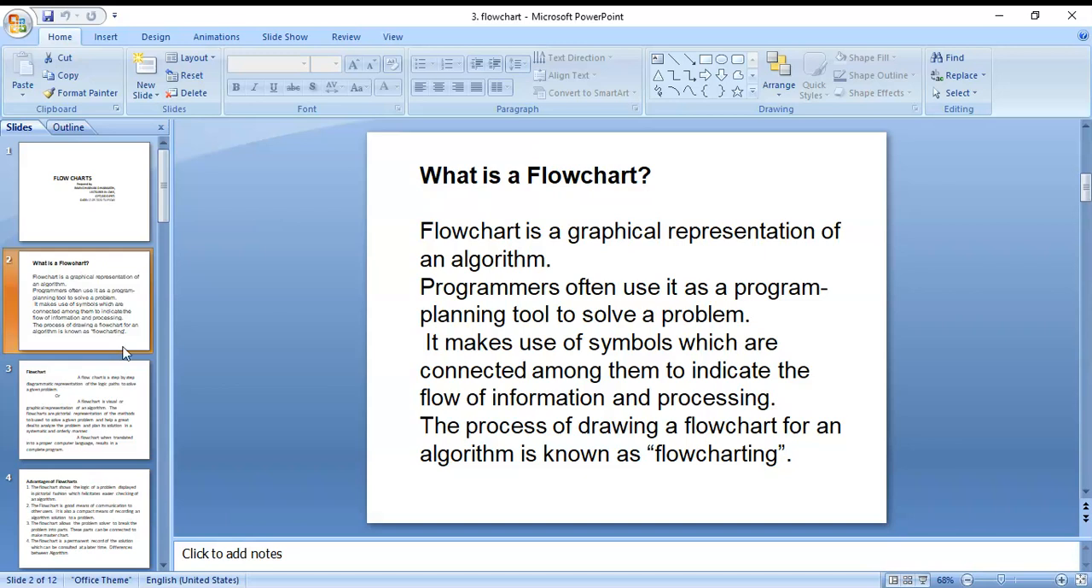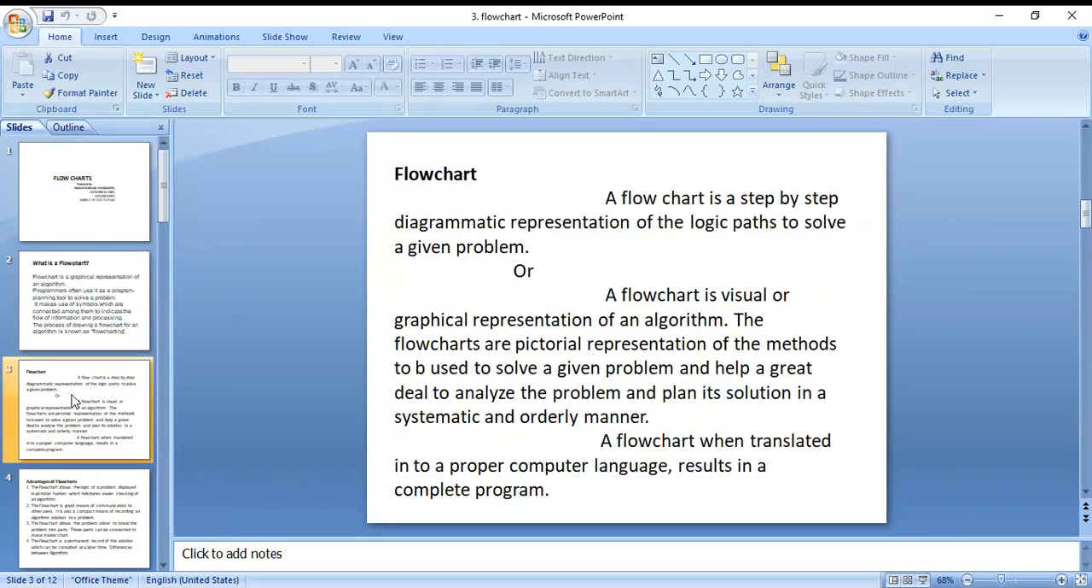Next, here you can see, a flowchart is a graphical representation of an algorithm. Programmers often use it as a program planning tool to solve a problem. What are we using a flowchart for? A programmer can plan to solve a problem; that is the purpose we are using a flowchart. Here you can see the flowchart definition. A flowchart is a step-by-step diagrammatic representation of the logic path to solve a given problem.